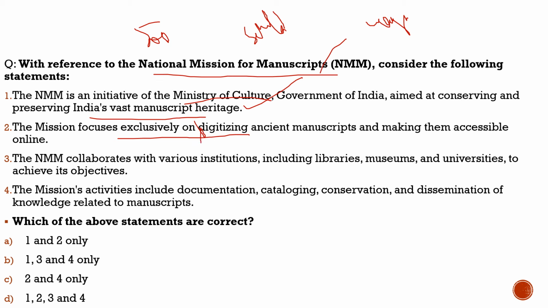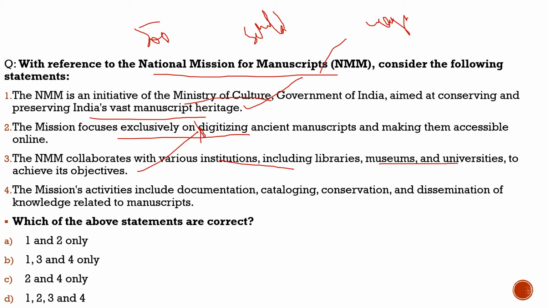Third statement says the National Mission for Manuscripts collaborates with various institutions, including libraries, museums, and universities, to achieve its objective. 100% correct. Fourth statement: the mission's activities include documentation, cataloging, conservation, and dissemination of knowledge related to manuscripts. 100% correct. So the correct statements are statement 1, statement 3, and statement 4, and from the code given below, the correct answer would be option B.